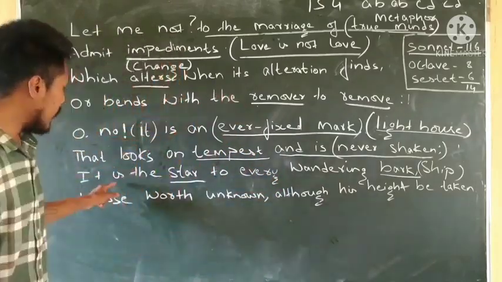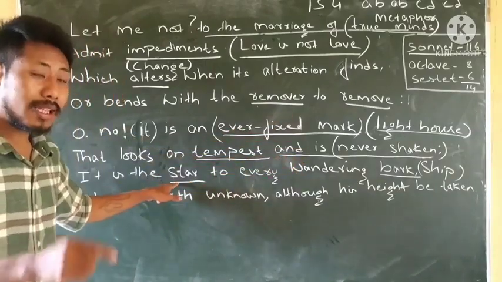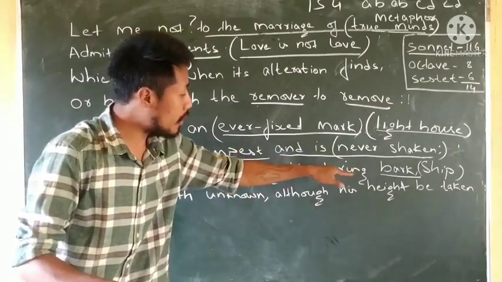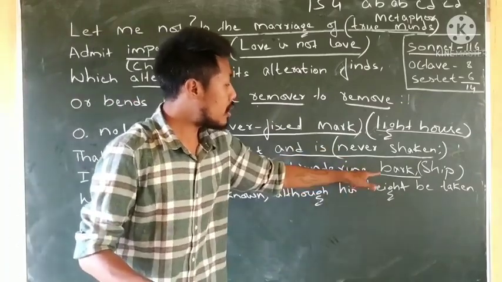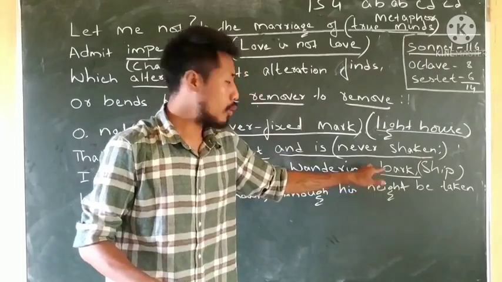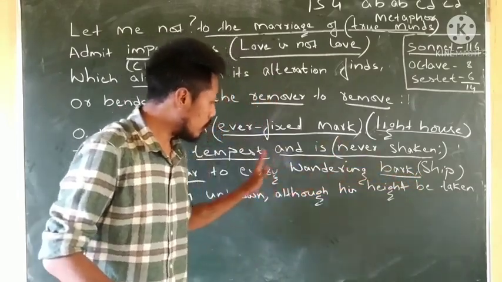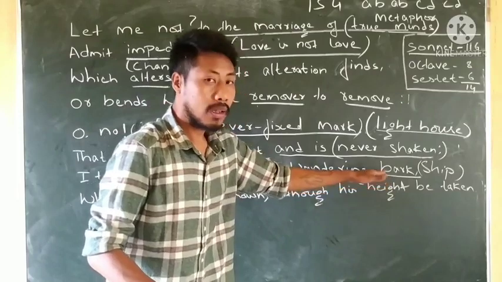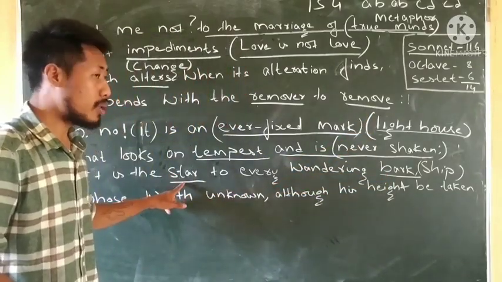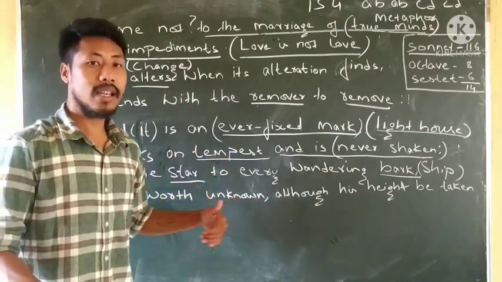At the same time, it is the star to every wandering bark, like a north star or pole star to every wandering bark, meaning the sailors, those who are sailing in the sea. For them, true love is like a star, because the north star or pole star is used for navigating their way out.